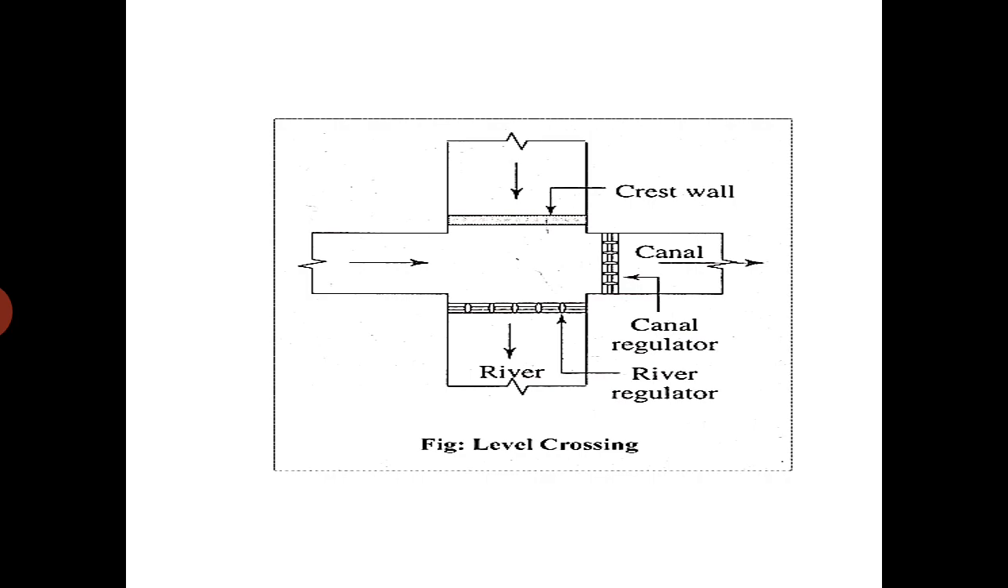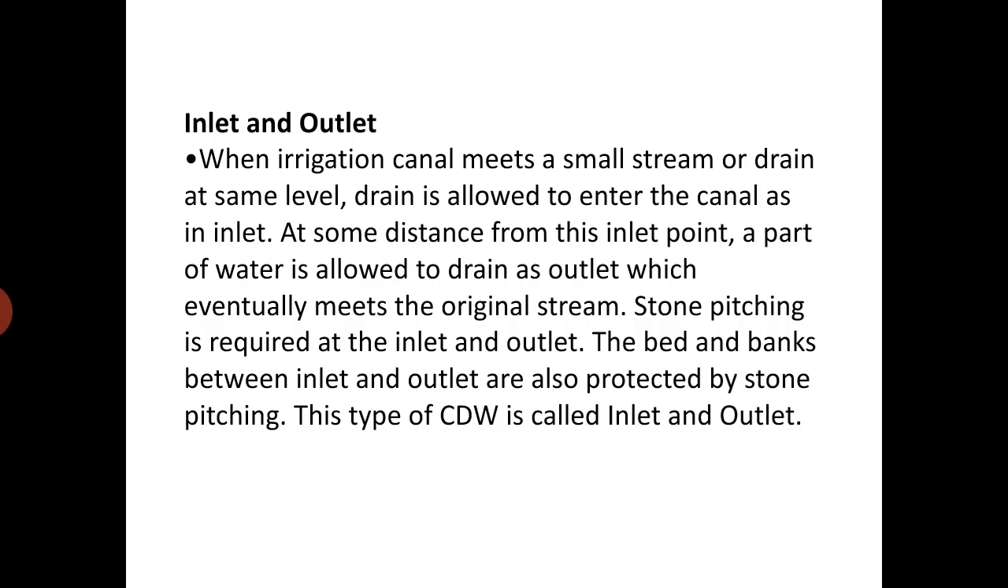When the canal is dry, we can prevent the river from flowing into the canal by constructing a crest wall. The next type of cross drainage work is inlet and outlet. This inlet and outlet can be constructed when the quantity of water in the natural drain or river or any small stream is lesser than the amount of water in the canal.